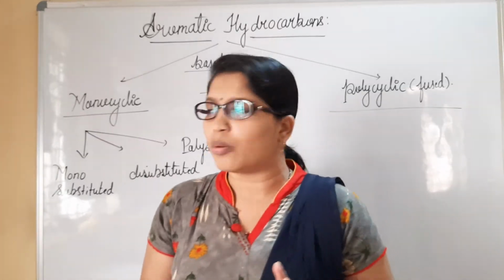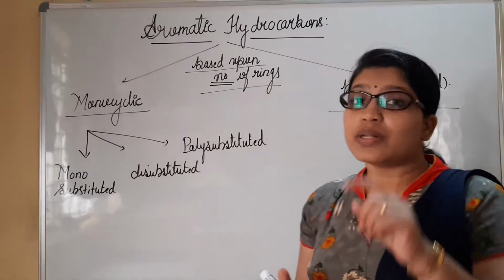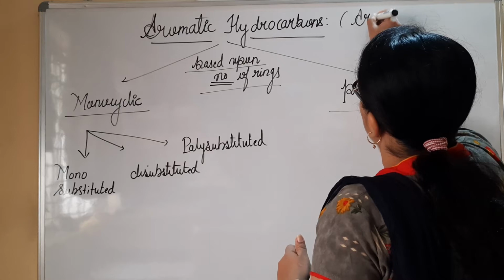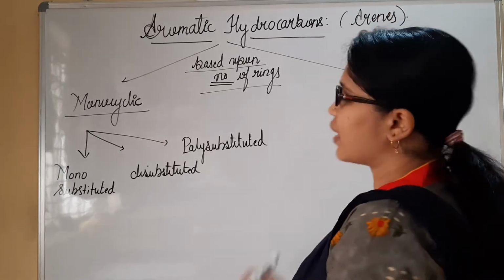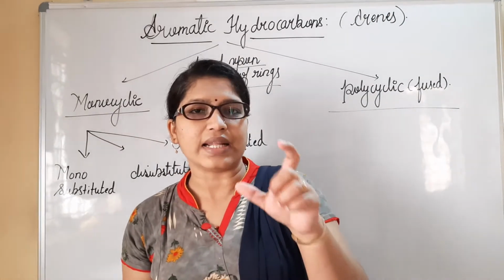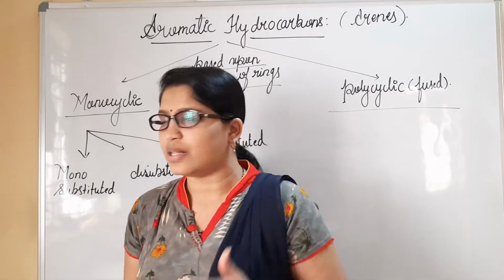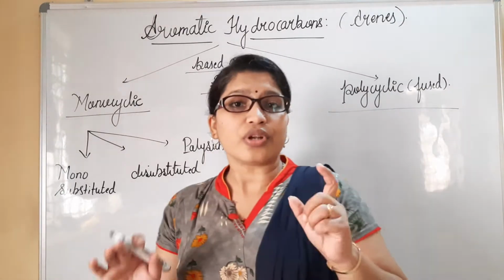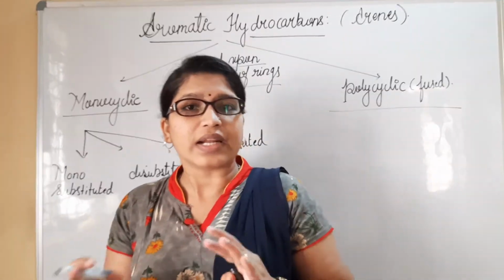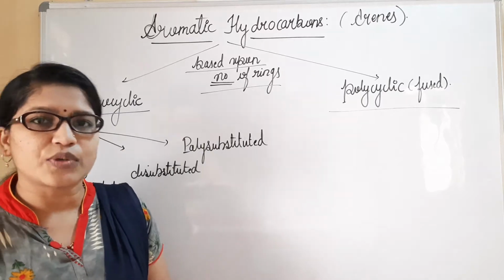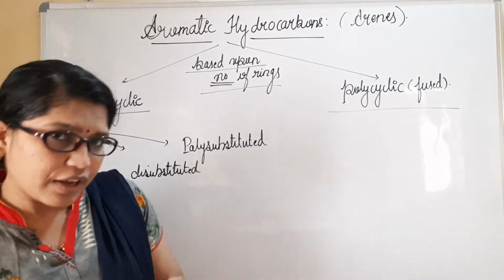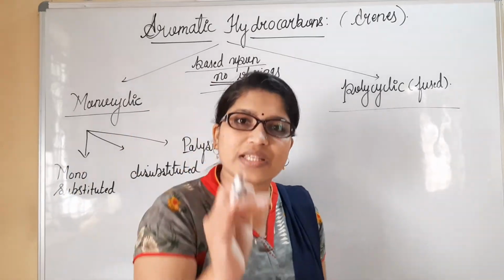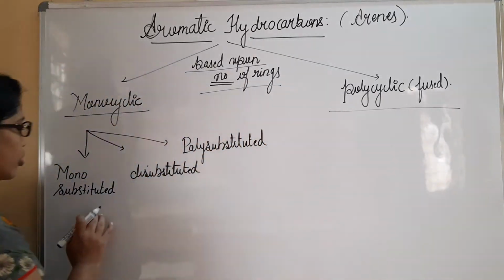I forgot to tell you one more thing. These aromatic hydrocarbons are also called arenes. Commonly they are called arenes. So mono-substituted means one of the hydrogens of benzene is replaced by a substituent group. If only one hydrogen is replaced and one substitution is done, then it is called mono-substituted.